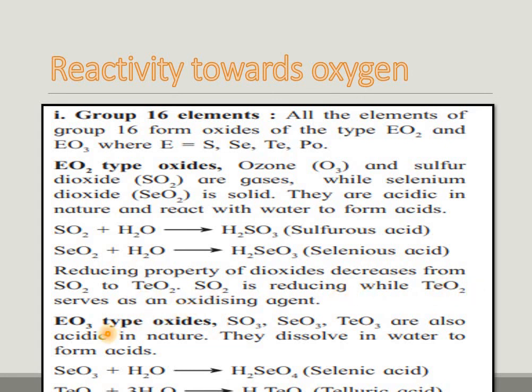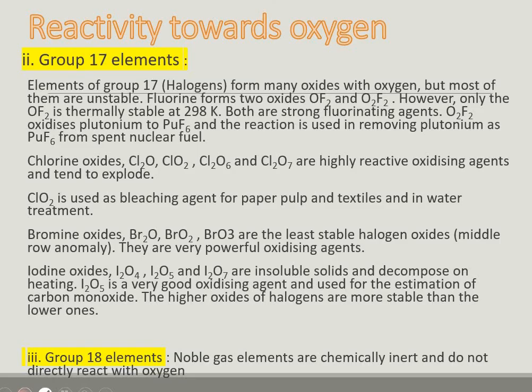EO3 type oxides are oxides like SO3, SeO3 and TeO3. They also dissolve in water to produce acids. Now the reactivity of group 17 elements towards oxygen. Group 17 elements form many oxides with oxygen, but most of them are unstable. Fluorine forms two oxides, that is OF2 and O2F2. Only OF2 is thermally stable at 298 Kelvin. Both are strong fluorinating agents.